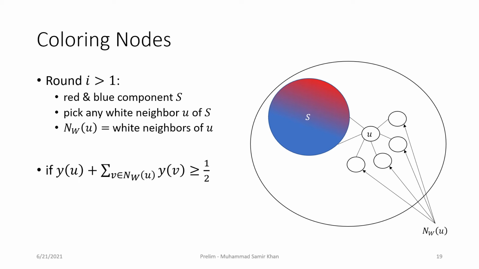There are two cases to consider here. In the first case, the normalized weight from the LP solution of node U and its white neighbors is at least half. In this case, we're going to color the node U red. The white neighbors of U, we're going to color them blue. So in this case, set S expands to include U as well as U's neighbors. In the second case, the normalized weight from the LP solution of node U and its white neighbors is less than half. In this case, we're going to color the node U blue, but we're not going to color its white neighbors. So in this case, set S expands to include U, but not its white neighbors.